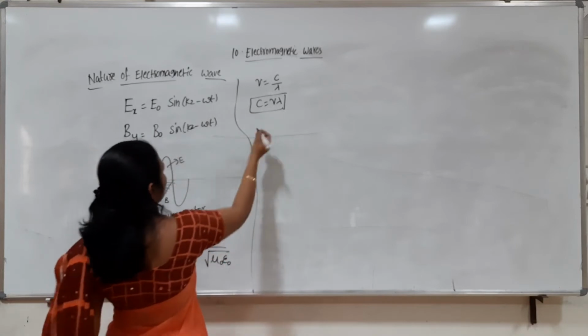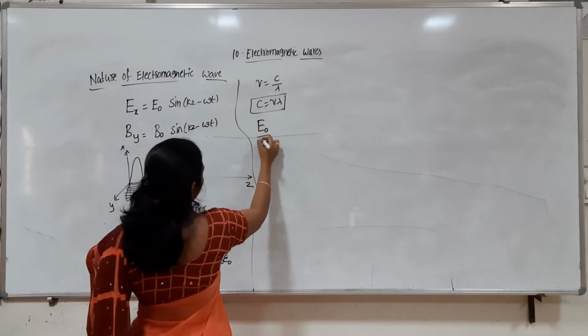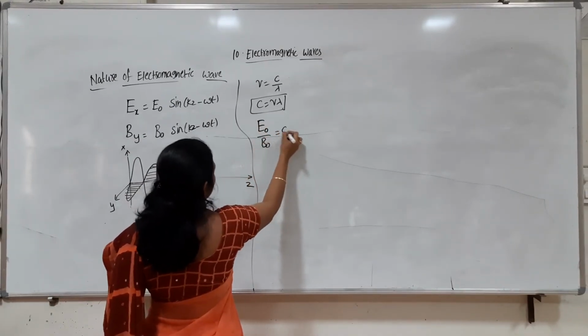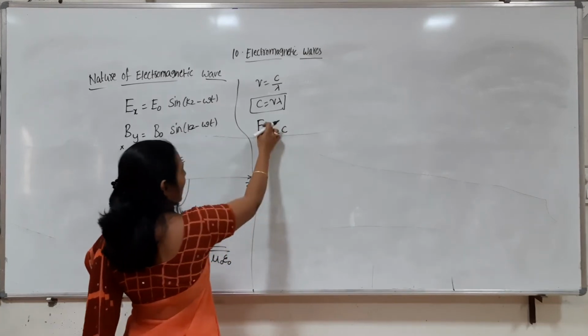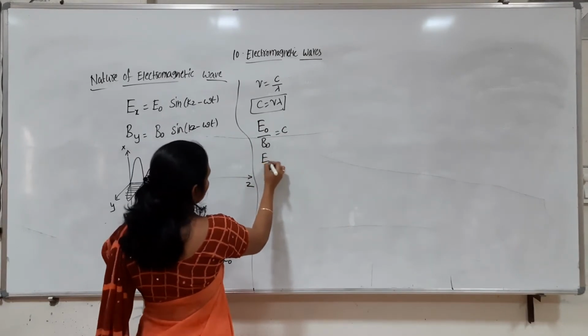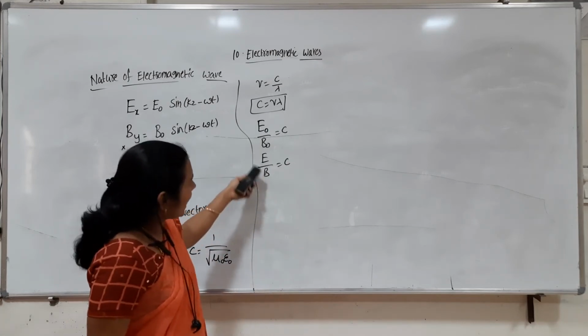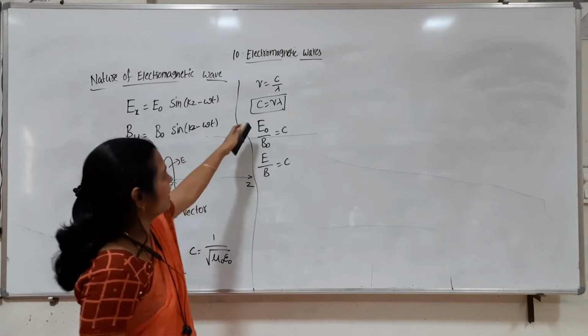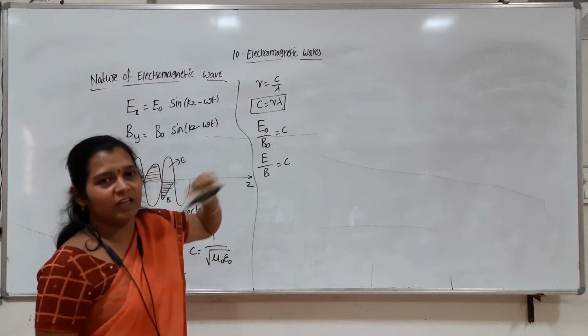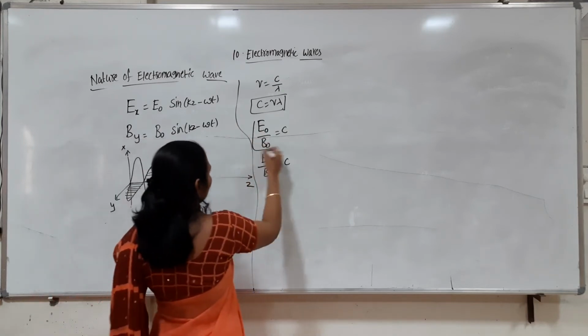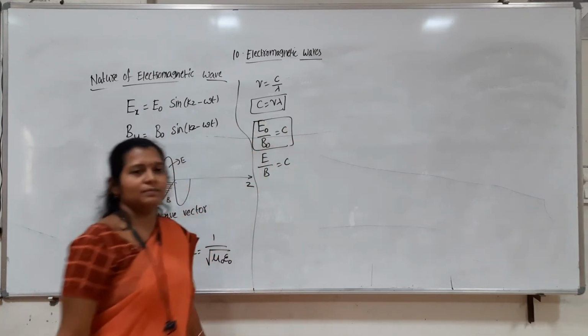And also we observed that E naught by B naught is equal to c. So these are the amplitudes of the electric field and magnetic field, and similarly E by B is also equal to c. What is E by B? These are time varying electric and magnetic fields, whereas these are the amplitudes of the electric and magnetic fields. So these are some of the important formulas, right?